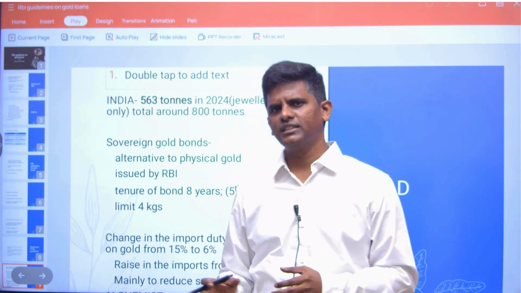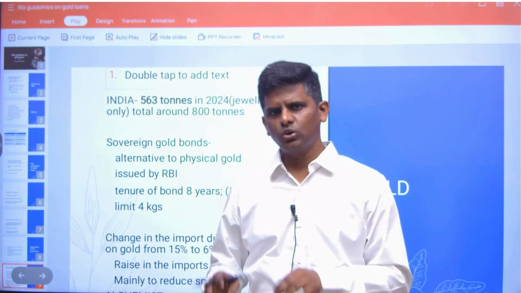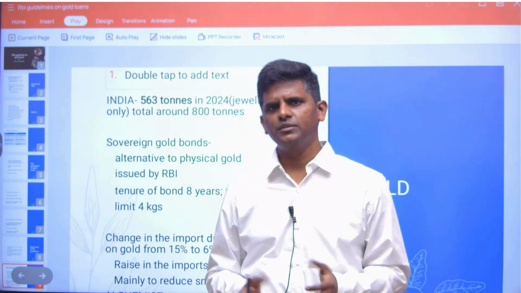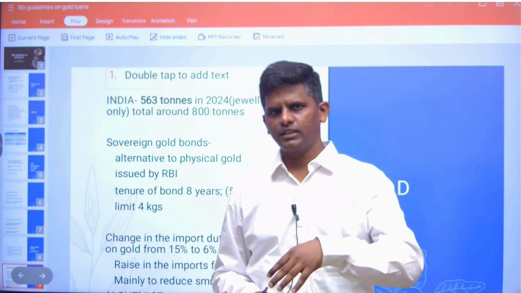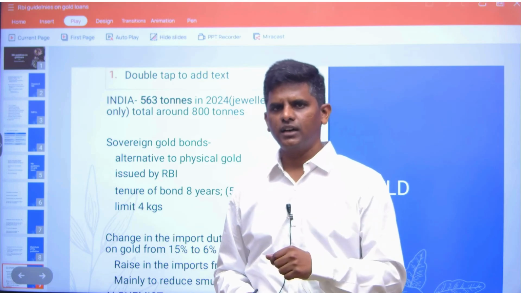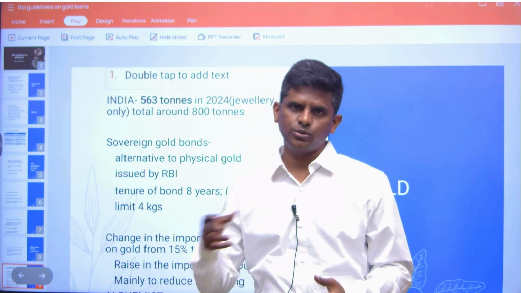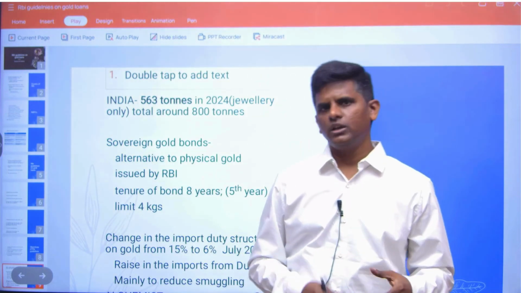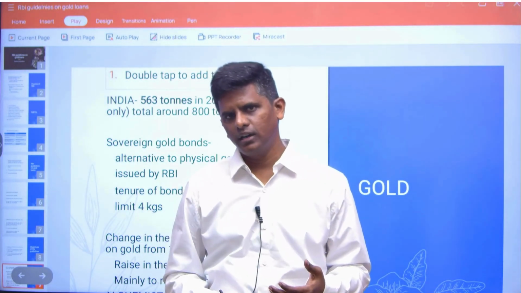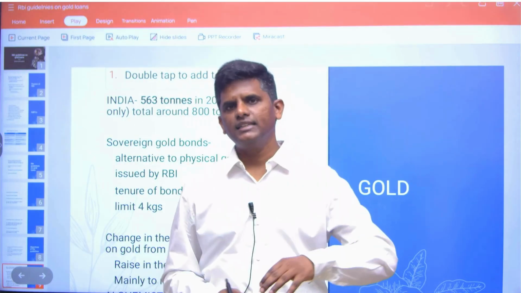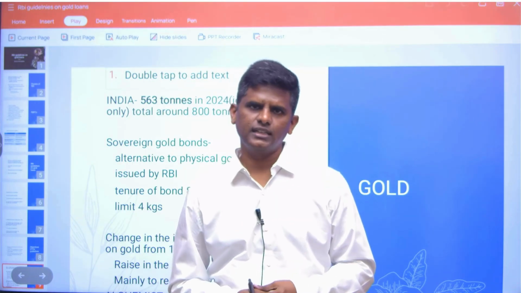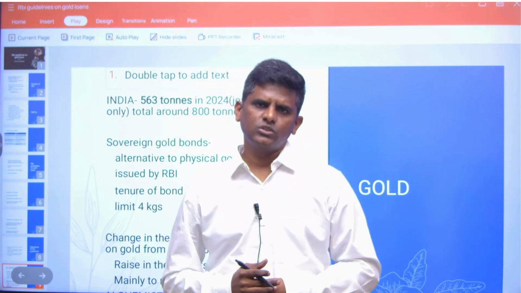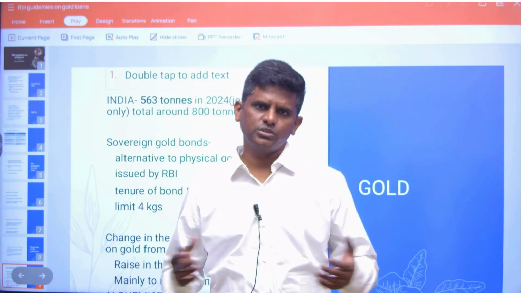Try to use the knowledge. Don't see this topic as RBI guidelines and gold loans only. Use it dynamically. When you are reading about RBI functions, you can add this there. RBI regulates banks and NBFCs, and with gold loans it also protects the interests of borrowers. When you are learning about NBFCs, you can add it there also. So like that, use the information dynamically rather than statically. That way your memory improves, and knowledge also improves.